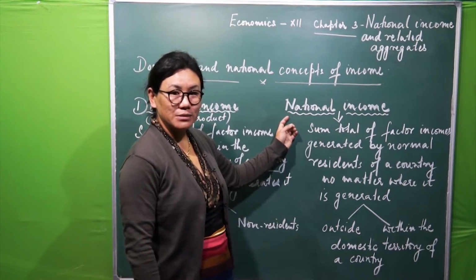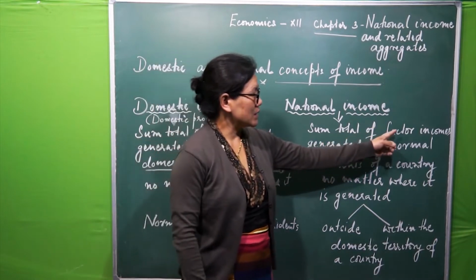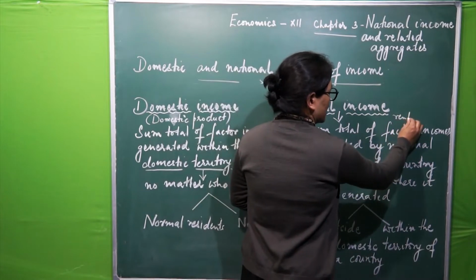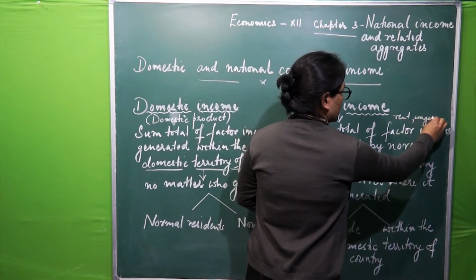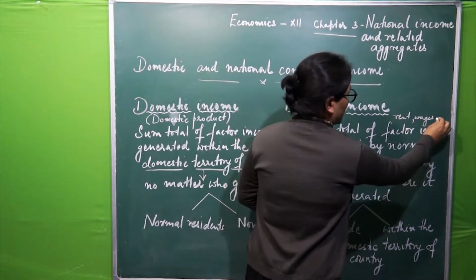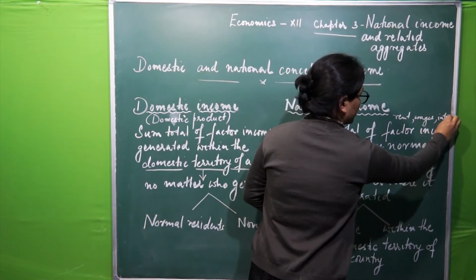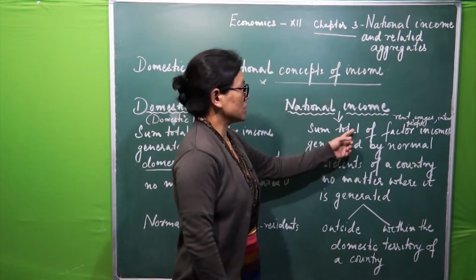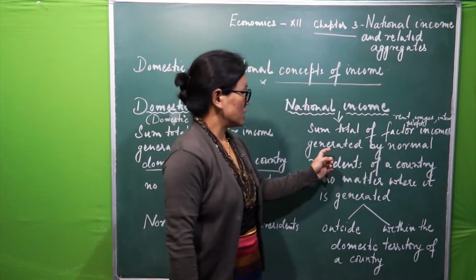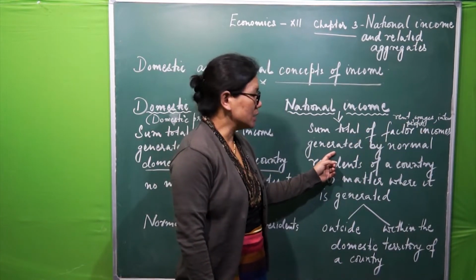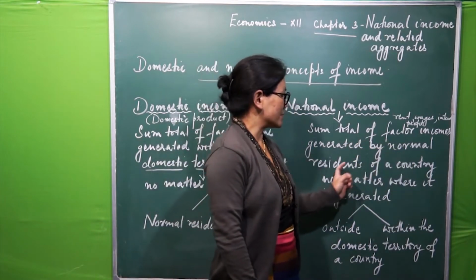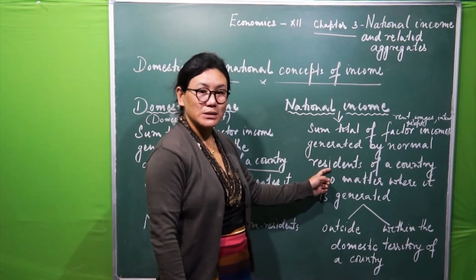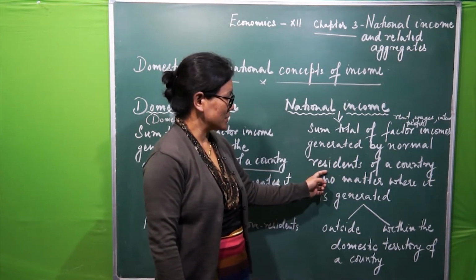Now what is this national income? Sum total of factor incomes. What are these factor incomes? This is in the form of rent, wages, that is compensation of employees, interest, and profit, right? So the sum total of these things generated, earned by whom? Normal resident of a country, right? Yesterday we have seen the concept of normal resident.